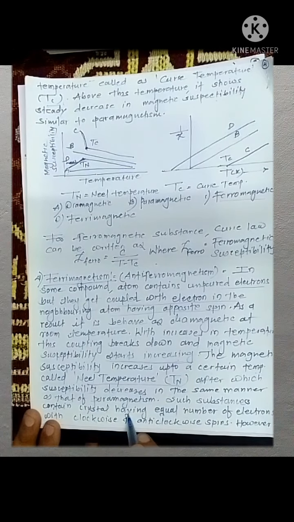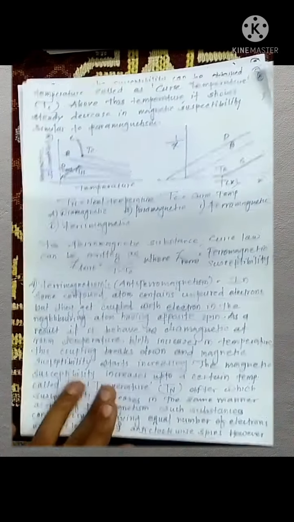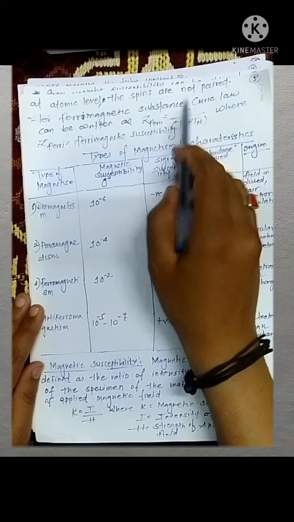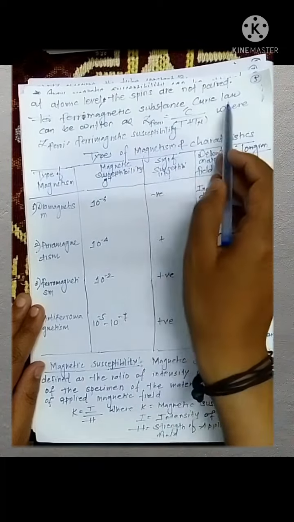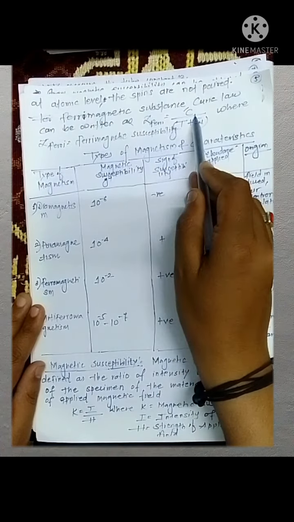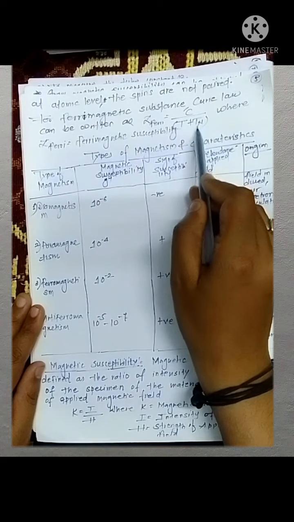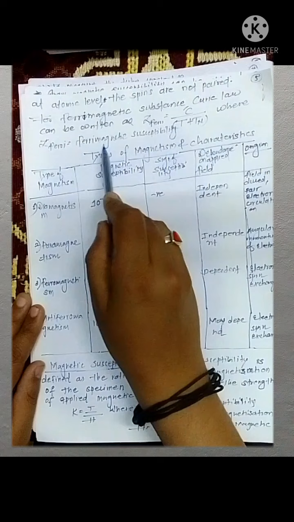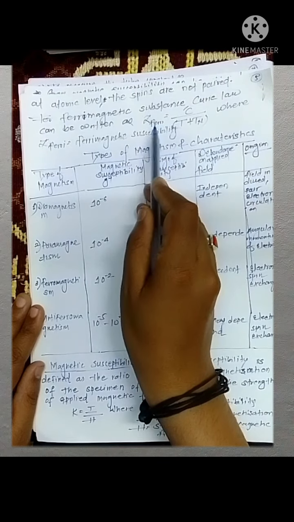Such a substance contains crystals having an equal number of electrons with clockwise and anti-clockwise spin. It is important. However, at the atomic level, spins are not paired. For a ferrimagnetic substance, the Curie law can be written as chi ferri is equal to C divided by T plus Tn, where chi ferri is the ferrimagnetic susceptibility.